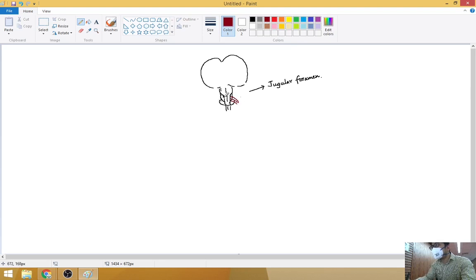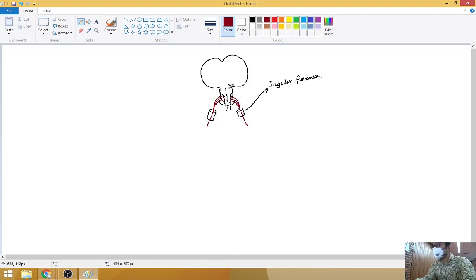There will be rootlets from here, from which the vagus nerve comes. In the jugular foramen, they unite to form the vagus nerve. This is how it escapes from the medulla.